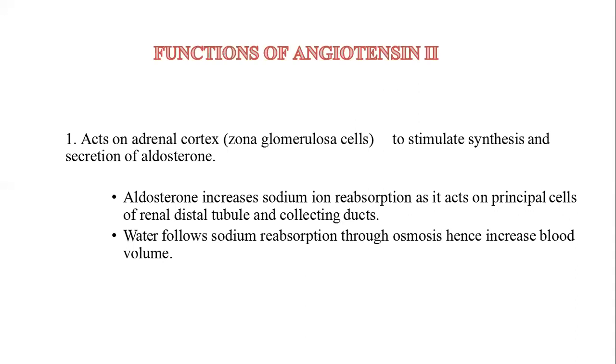Angiotensin 2 acts on the adrenal cortex to stimulate synthesis and secretion of aldosterone. Aldosterone increases sodium ion reabsorption as it acts on the principal cells of the renal distal tubule and collecting duct. Water follows sodium reabsorption through osmosis, hence it increases the blood volume.